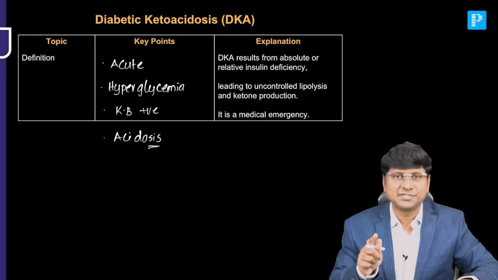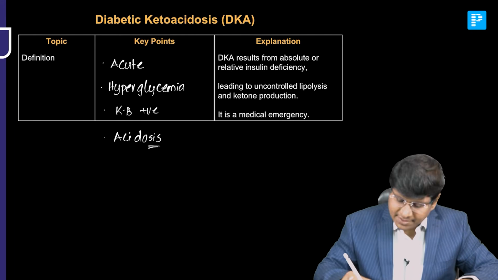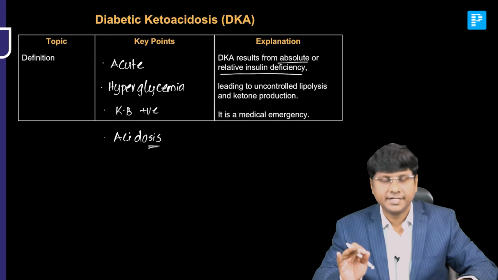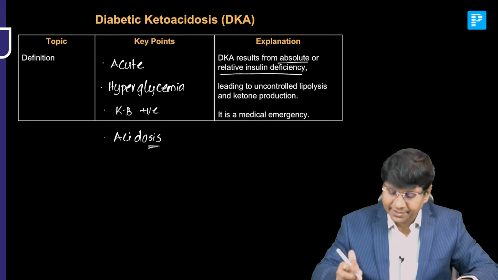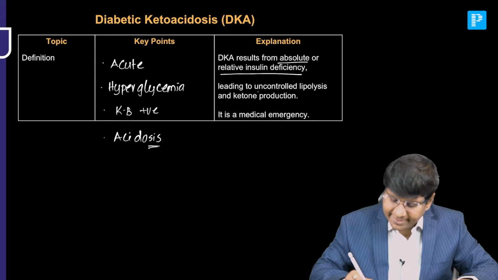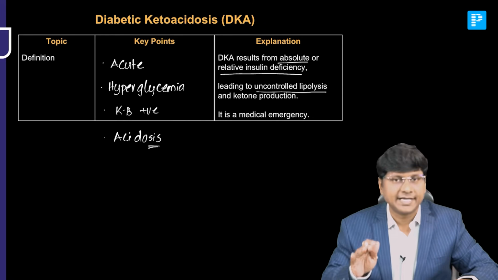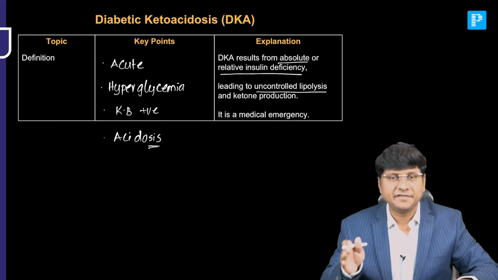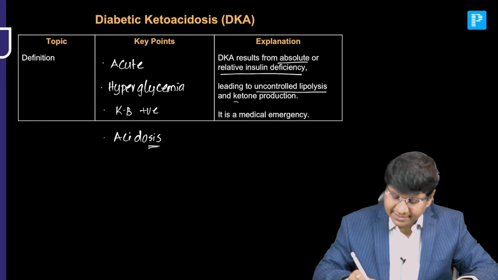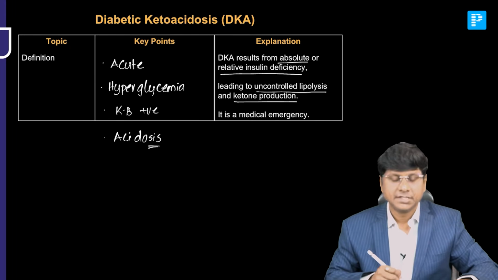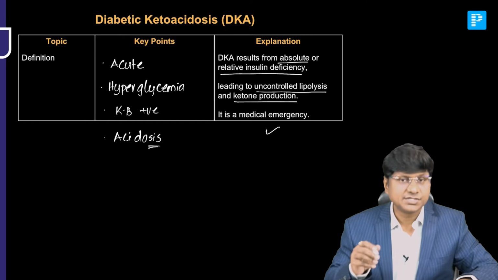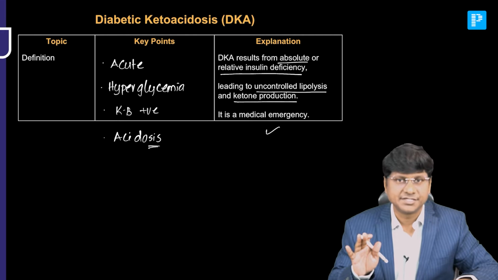This diabetic ketoacidosis results from absolute or relative insulin deficiency, leading to uncontrolled lipolysis. There will be free fatty acid production, beta oxidation, followed by ketone body production. And this diabetic ketoacidosis is one of the important medical emergencies.